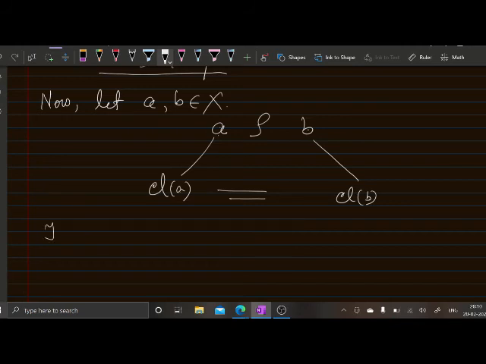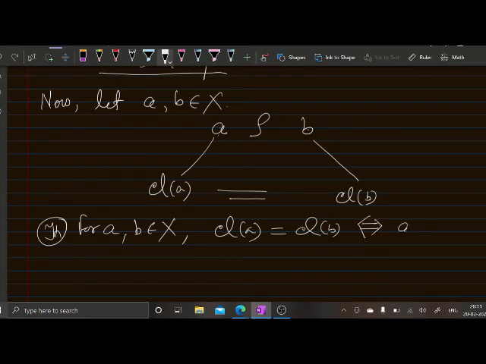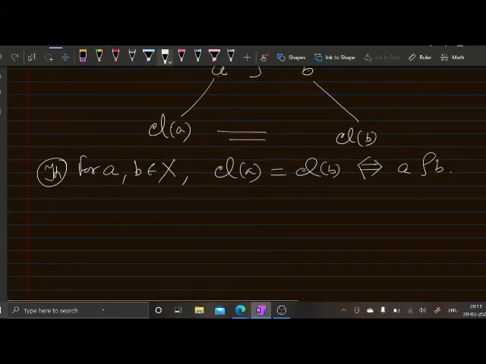So, the theorem is that for A, B belonging to X, class A equals class B if and only if they are related. If they are not related, then you can easily say that these two classes are distinct. So, two classes are the same if and only if the representatives of this class are related.